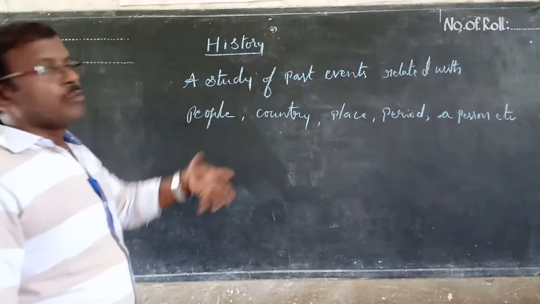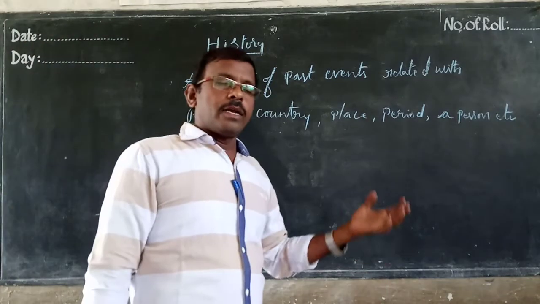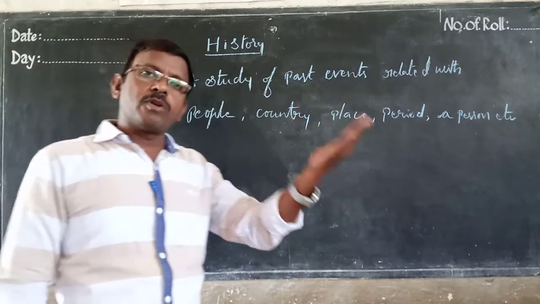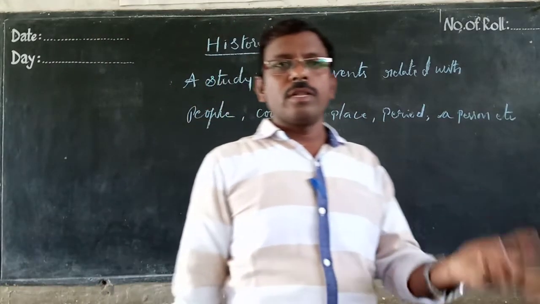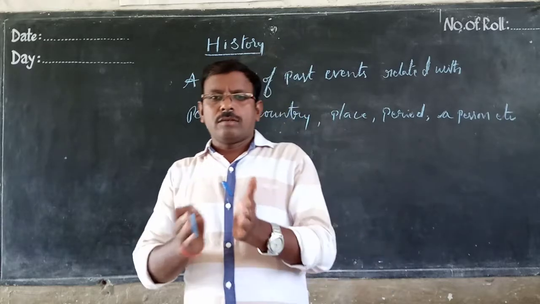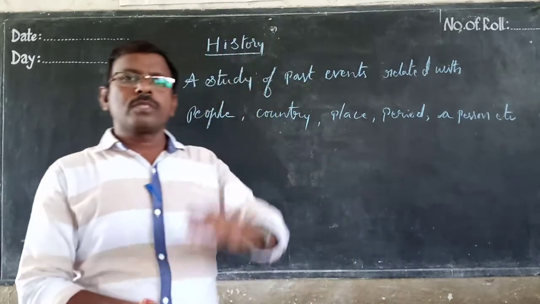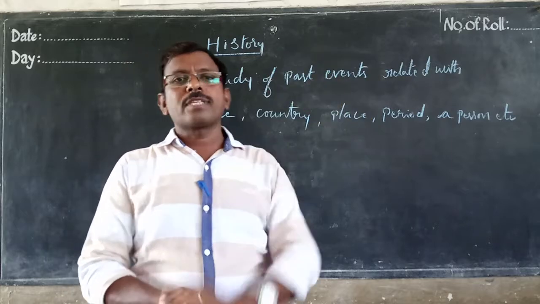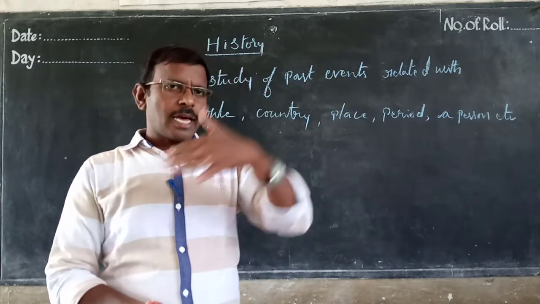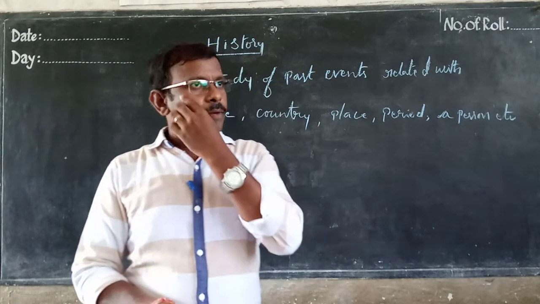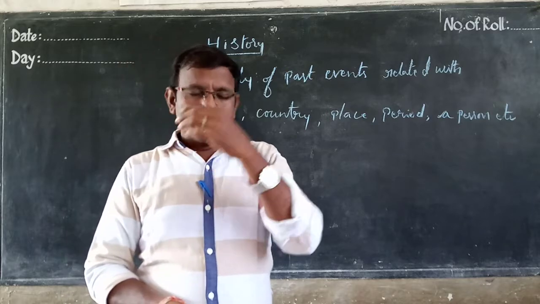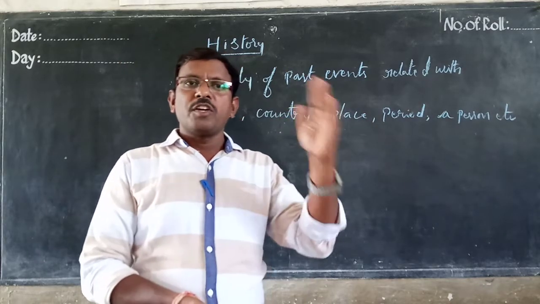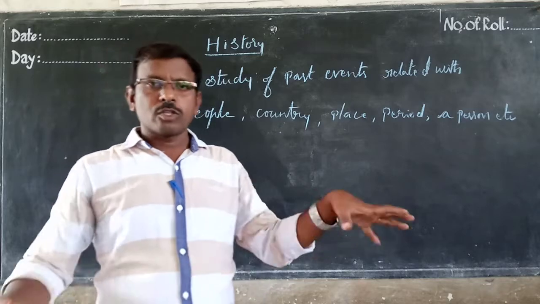In our textbook, before the CCE model, there were four separate subjects in social: geography, history, politics, economics. But now all the things are combined. The first part gives geography and economics, and the next part gives history and politics, but the lessons and chapters are totally combined.